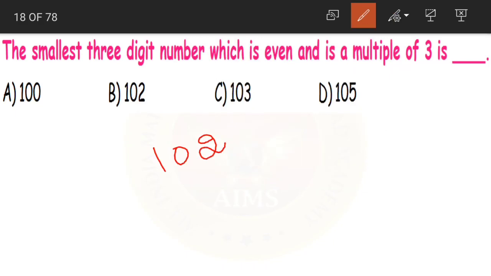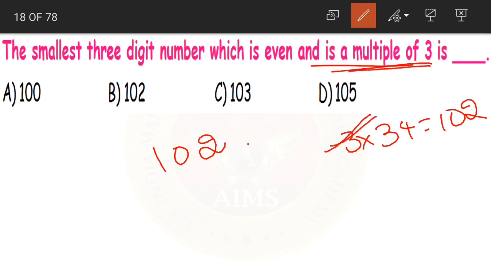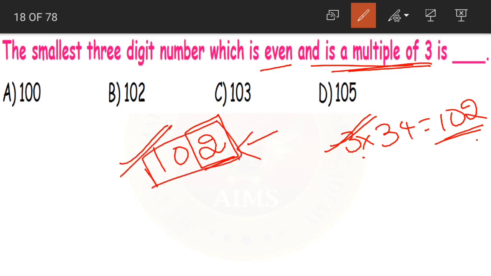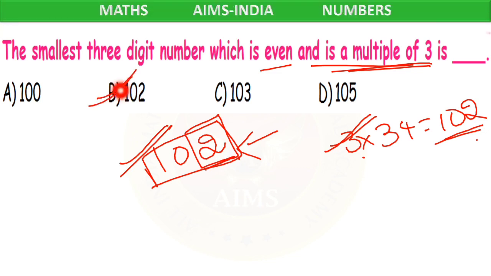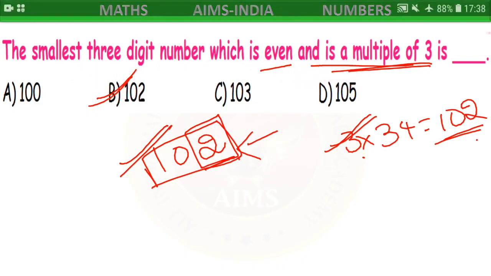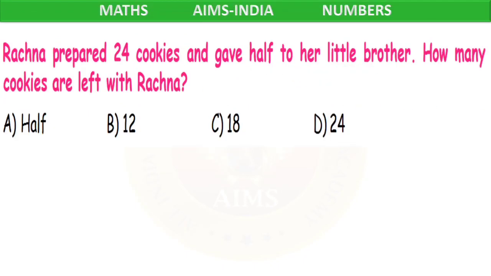Now next comes 102 children. Just now as I said, 3 34s are 102. Yes, it is satisfying one condition. It is a multiple of 3. Now is it an even number? If you look at the ones place, we are having 2 in ones place. So 2 is an even number. So the number 102 is also an even number. Yes children. So option B, 102 is our correct answer. It is the smallest 3-digit number which is both even and is a multiple of 3. Clear?